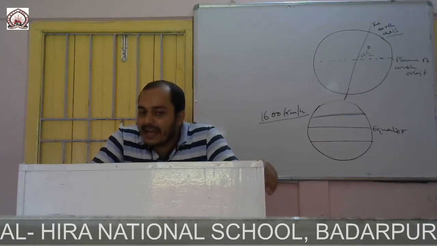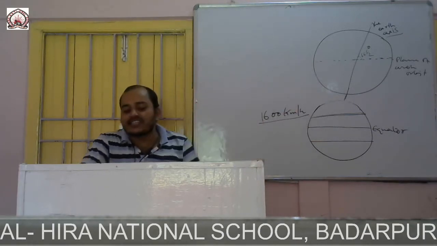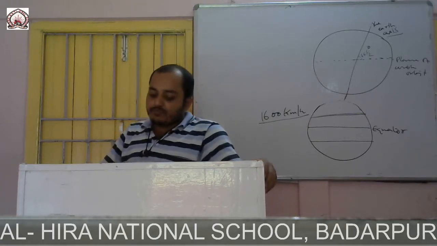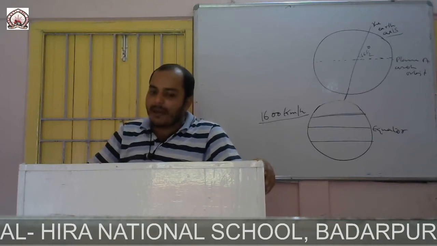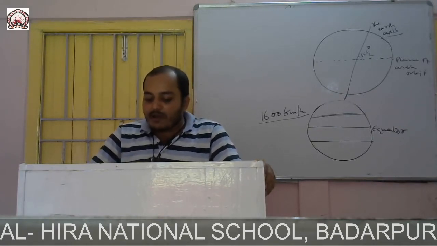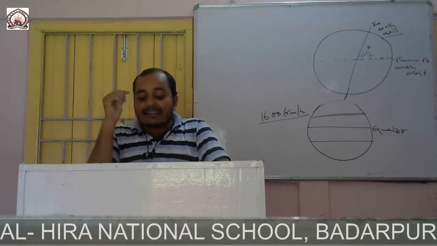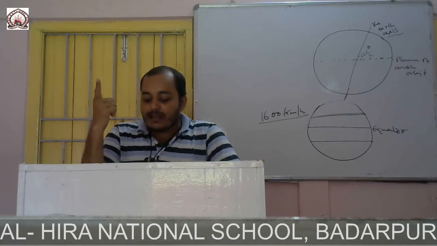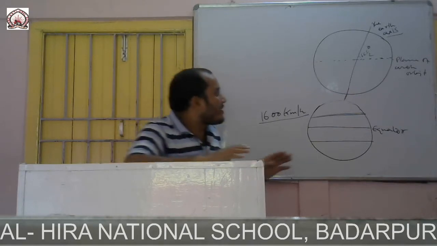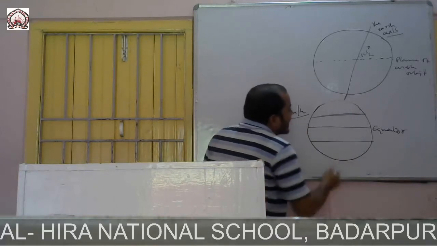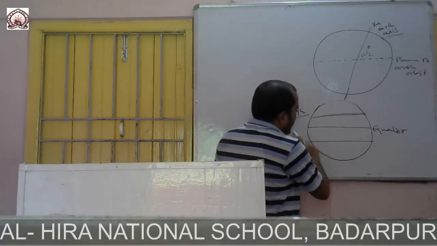What I said about this 66.5 degree inclination to the plane of its orbit is because of how the Earth revolves around the sun, tilted to one side. Now here you see I have drawn it.